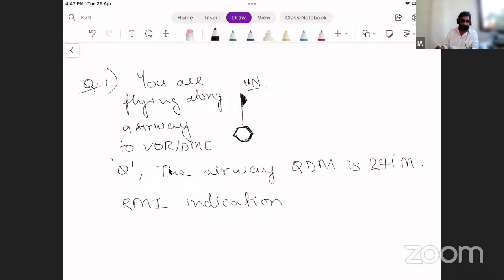So Chaitanya sir also told about the magnetic direction to the station. These are called radials, and magnetic direction from the station. These are called QDM. Also regarding 1 by 60, that it has wide applications in solving the numericals. That's it. This is the point I'm talking about.